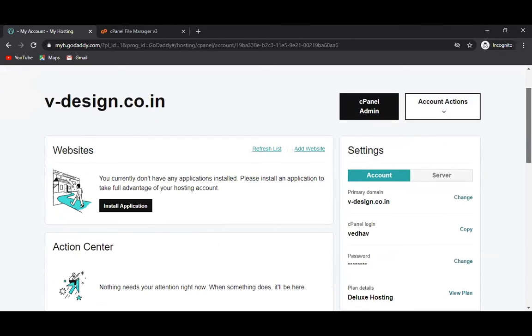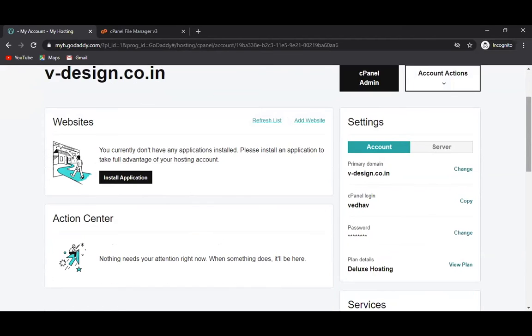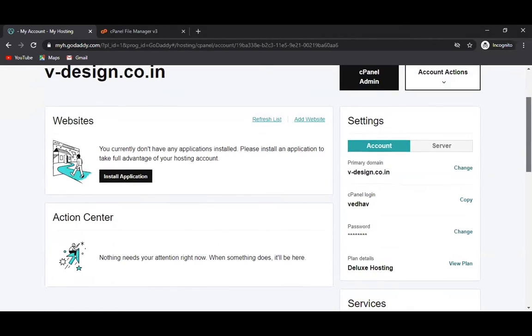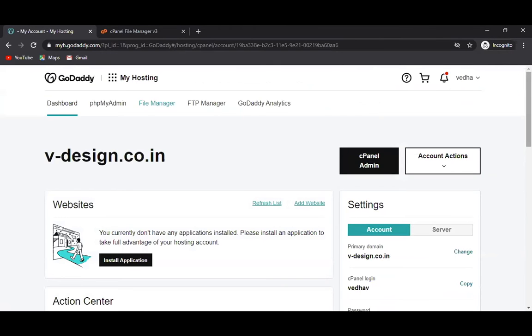So here is one way to go to the file manager, from the topmost. Another way, you can go to the same location from the cPanel admin. Click on that cPanel admin. Both ways you can go to the file manager.